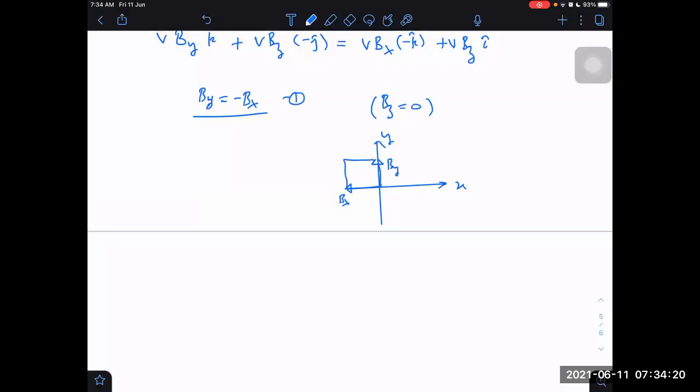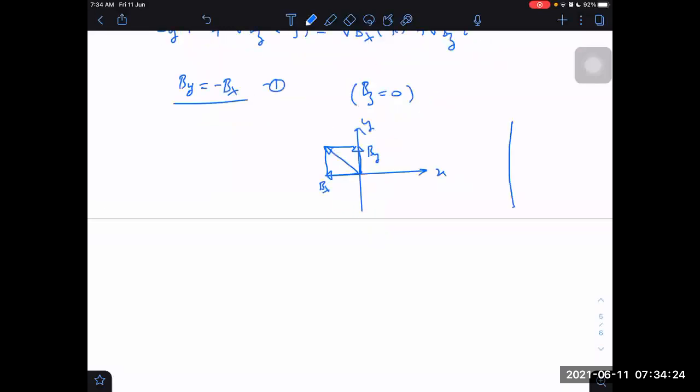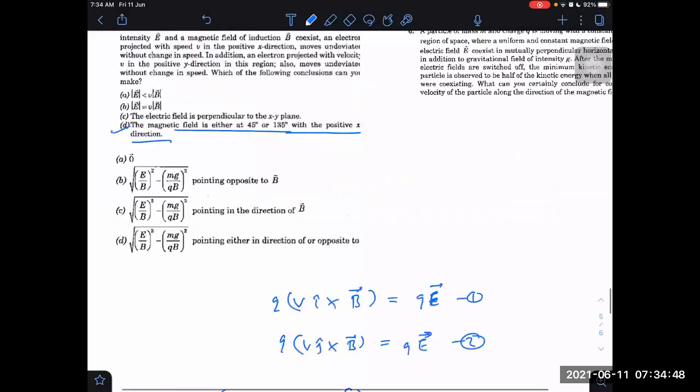This is one possibility. Another possibility, I can assume By to be negative. If By is negative, then Bx will become positive. Right or not? Then it will be this way. It has to make minus 45 or 135, that is what it means. So either it is making 45 degrees or it is making 135 degrees with x, y. So answer should be then D, right?